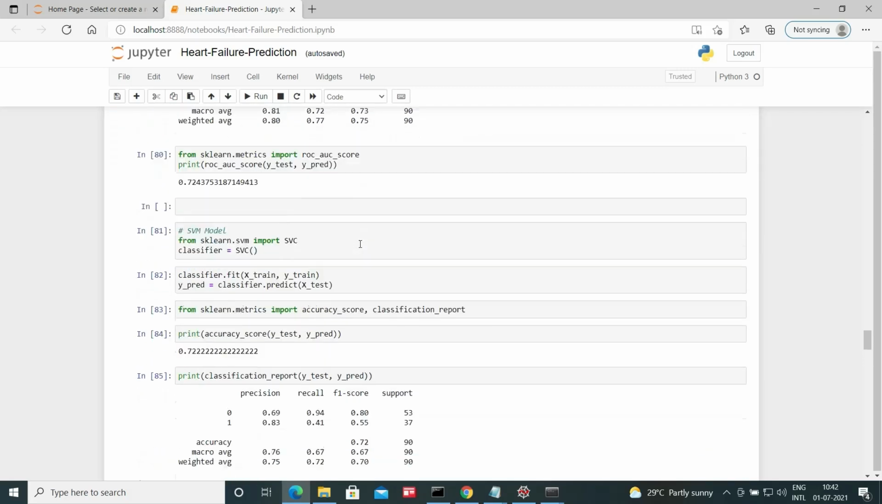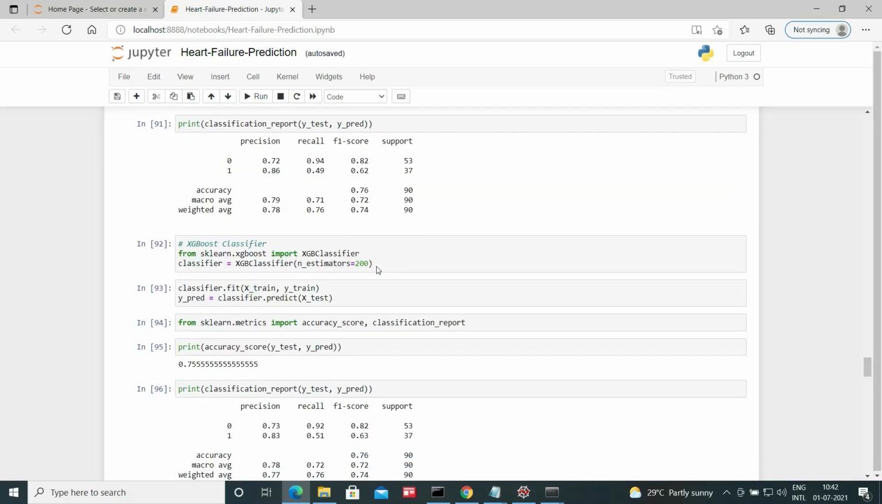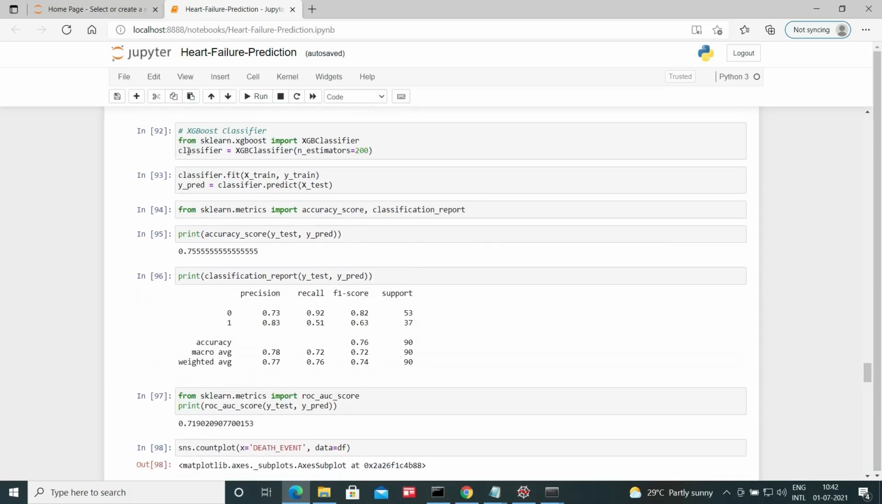Then we tried several other models, SVM, logistic regression and several others, but random forest was the best one. We even tried the XGBoost classifier. So we found that the random forest was the best one, but still we got around 76% accuracy on the test set, which is decent but not that good.